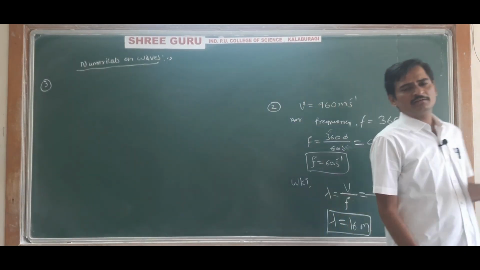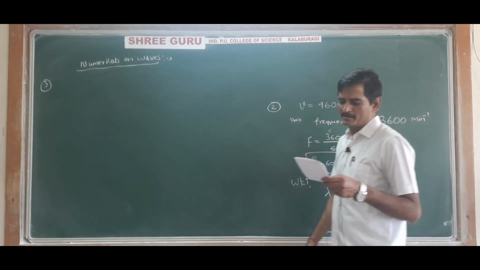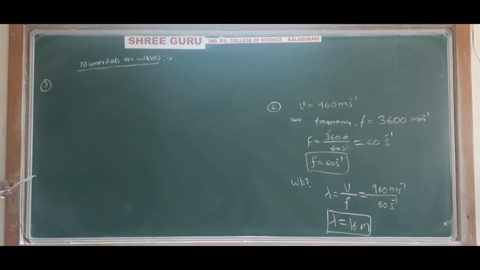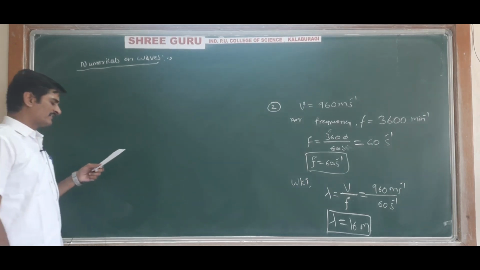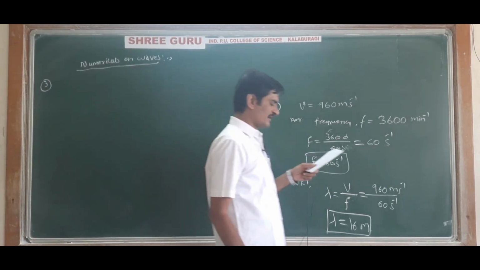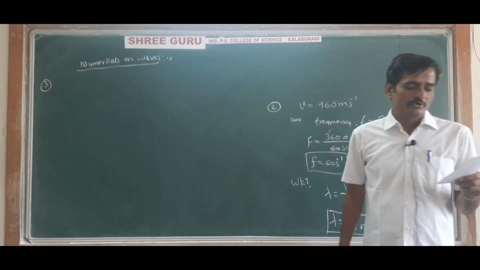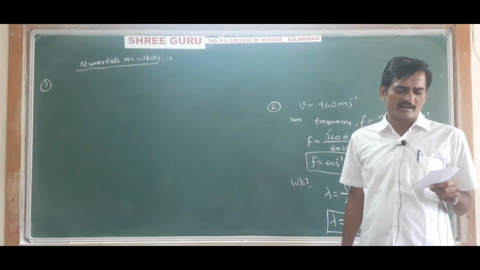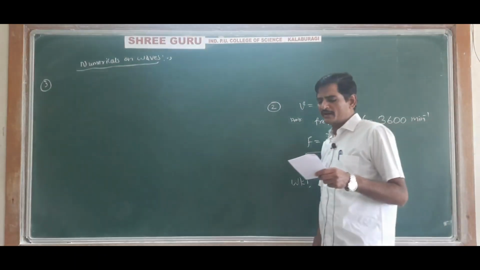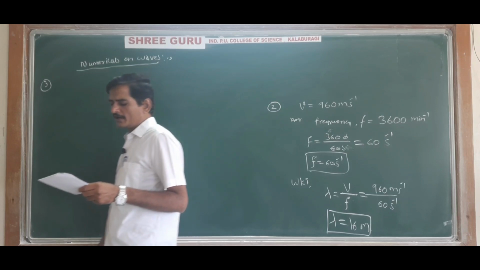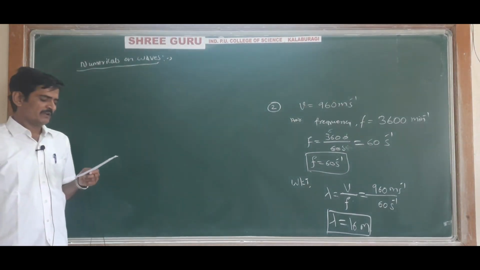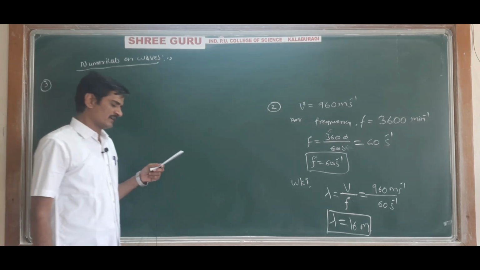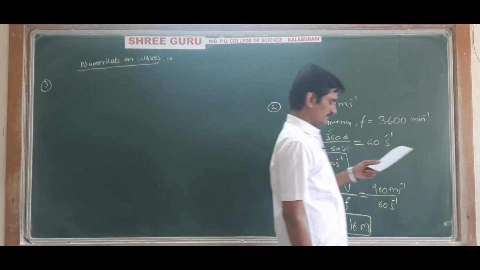Write down the third question. A source of sound is placed at one end of an iron bar, 2 kilometers long.